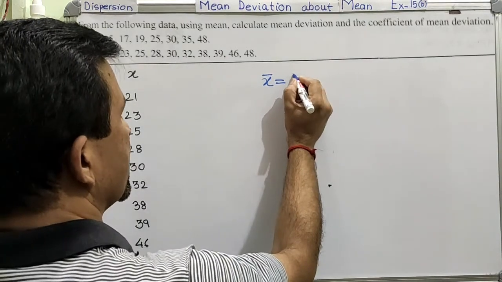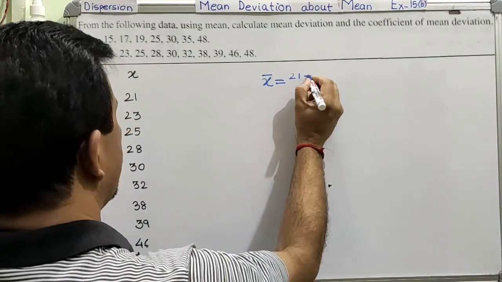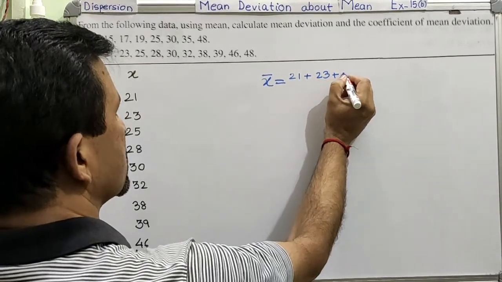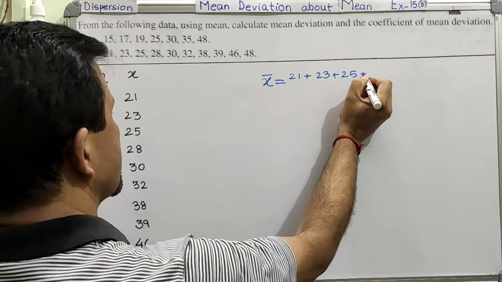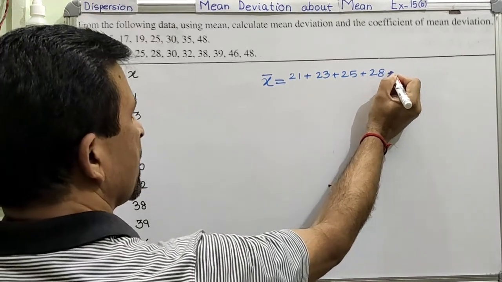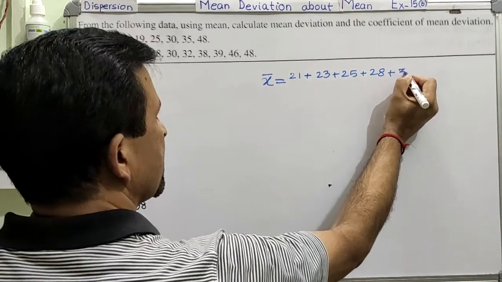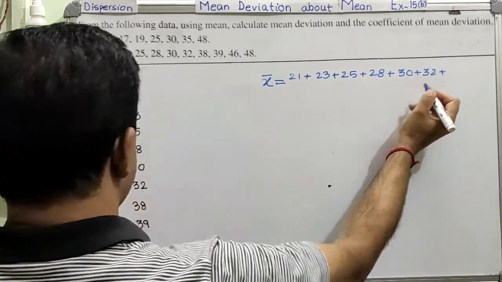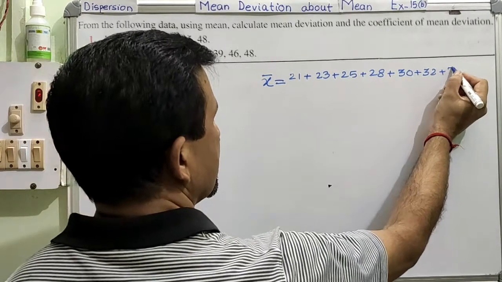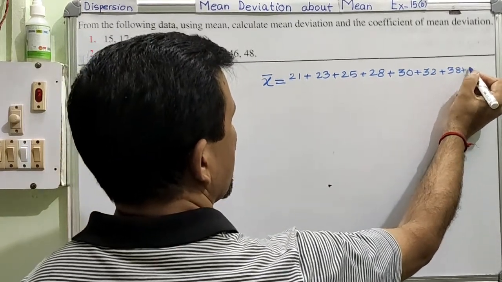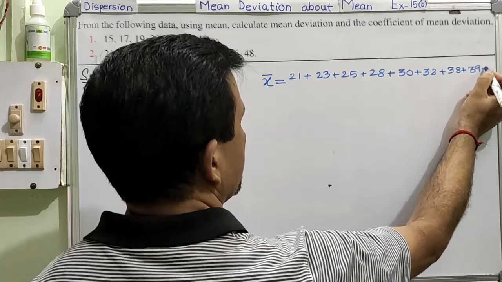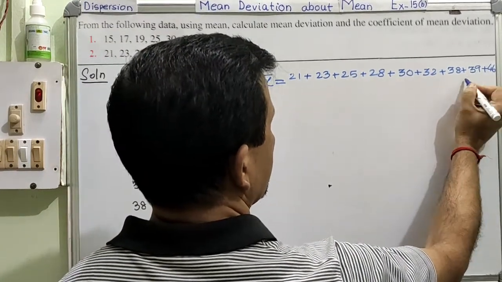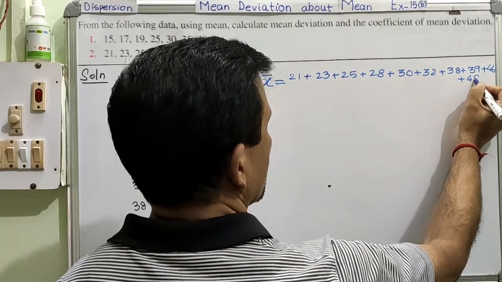So 21 plus 23 plus 25 plus 28 plus 30 plus 32 plus 38 plus 39 plus 46 plus 48. So we are finding the mean.